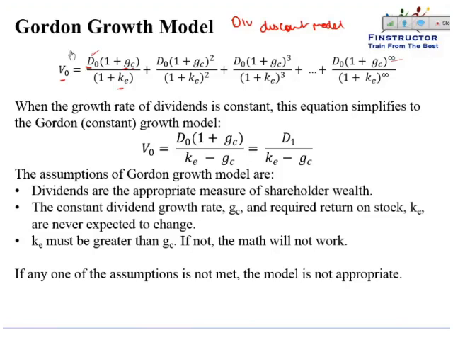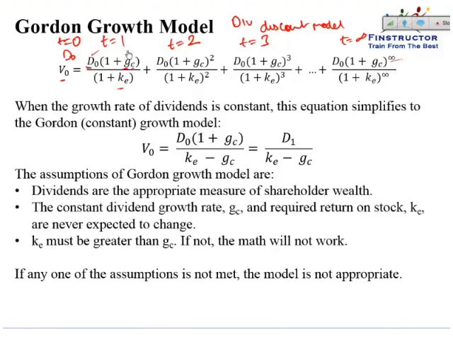So at t equal to 0, if we receive a dividend of D naught and the dividend grows at the rate of G, then at t equal to 1, we will receive D naught into 1 plus G. At t equal to 2, we would receive D naught into 1 plus G to the power 2, and so on and so forth until infinity. So at t equal to infinity, we would receive D naught into 1 plus G to the power infinity.